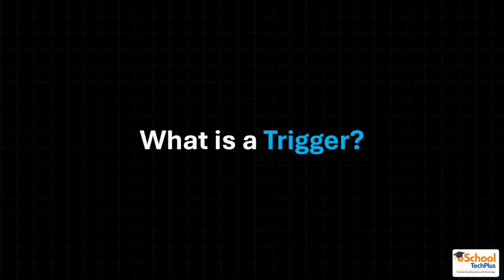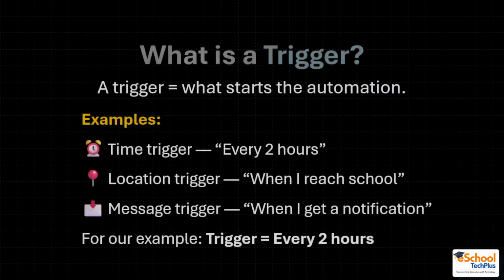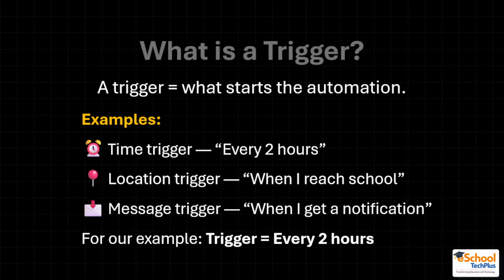Now let's understand what a trigger is. A trigger is what starts everything, like the entry point of the automation. When the automation has to start, that starting point is known as the trigger. In our current example of the drinking water reminder, the trigger is the time span of 2 hours. Every 2 hours the time is triggered, and we have to remind the user to please drink water. It has already been 2 hours since the last time you drank water.